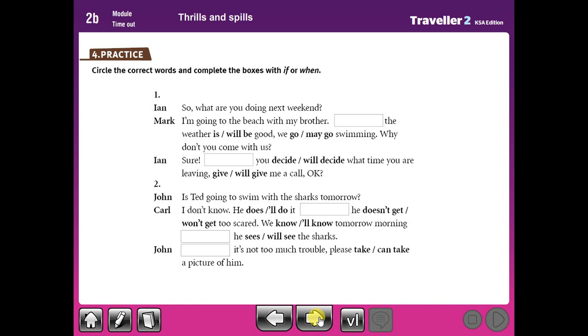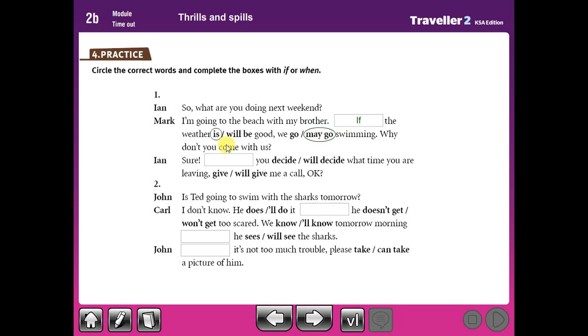Practice. Circle the correct words and complete the boxes with if or when. So, what are you doing next weekend? I am going to the beach with my brother. If the weather is good, we may go.